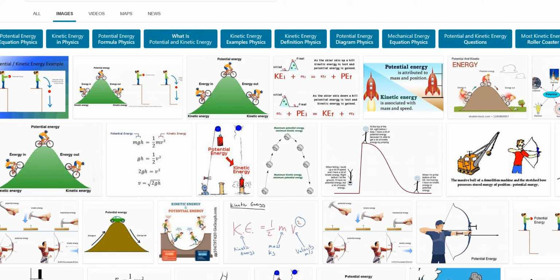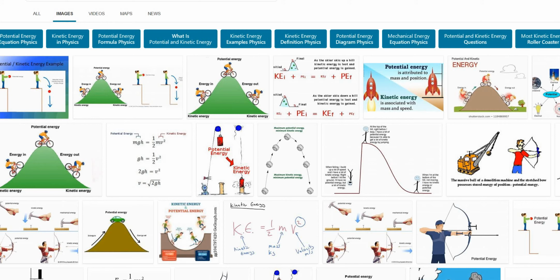Quantitative value of kinetic energy. The kinetic energy possessed by a moving body can be measured by the amount of work which the moving body can perform before coming to rest. To calculate it, an opposing force is applied to stop the body and the amount of work done by the opposing force is calculated. So we have half mv square. Kinetic energy is half into mass into square of velocity.